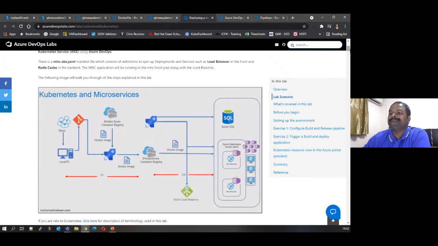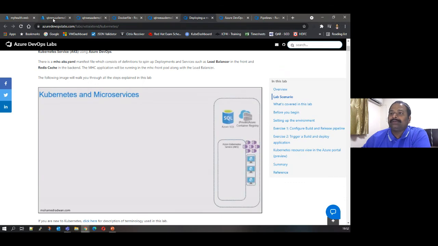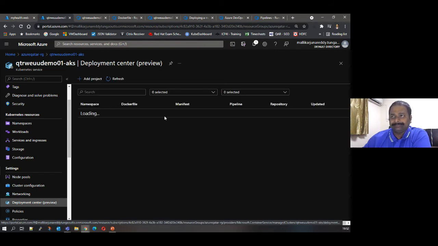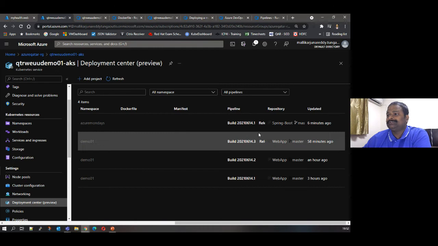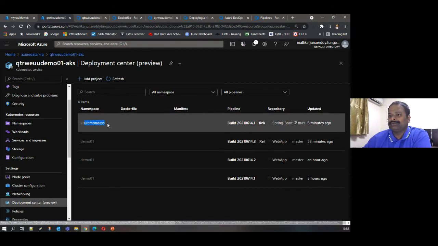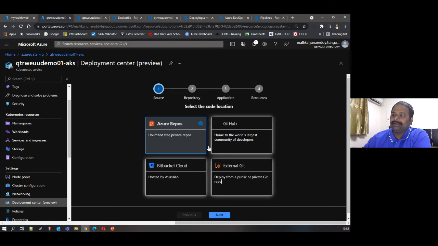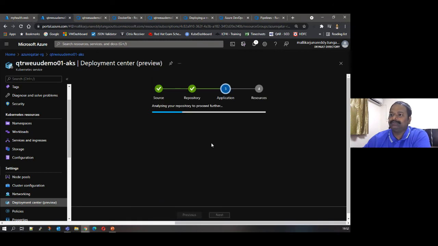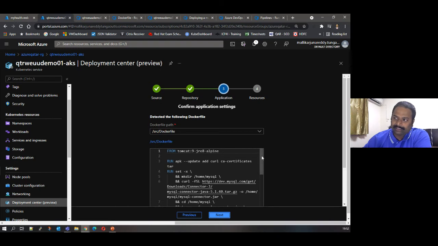The other model, which I said is under preview, is the deployment center: how to build and deploy, how to create pipelines. You can see here on the namespace Azure Mondays, we have a build and we have a release. Once again, what you need to do is point to your repository. That's all. It will detect your organizations. Let's say I have a web app, and then it detects my Dockerfile.